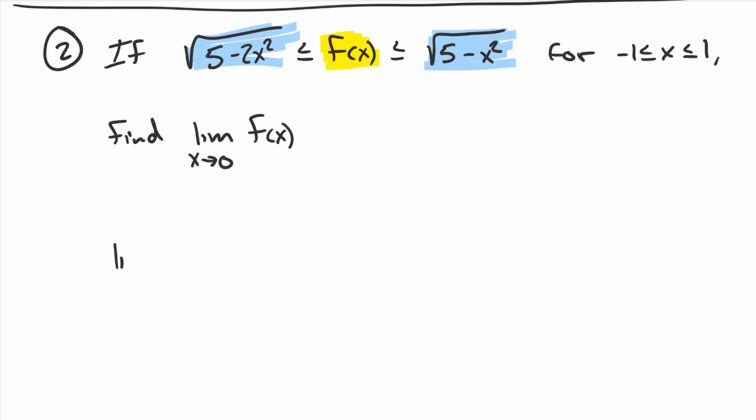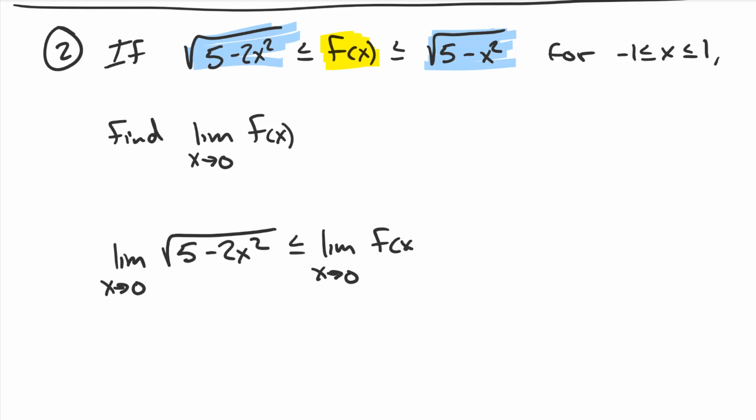Let's go. We'll be like, well, shoot. The limit as x tends towards 0 of the square root of 5 minus 2x squared is less than or equal to the limit as x tends towards 0 of our f of x, which is less than or equal to the limit as x tends towards 0 of this last piece, 5 minus x squared. So there we have it.